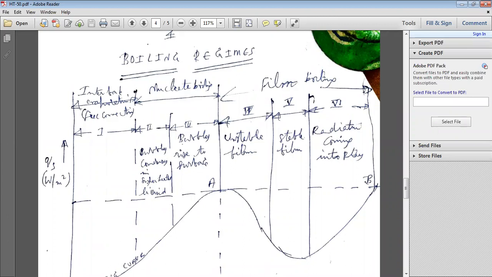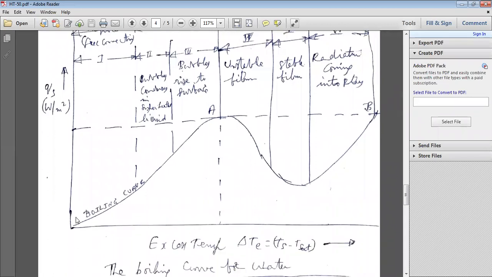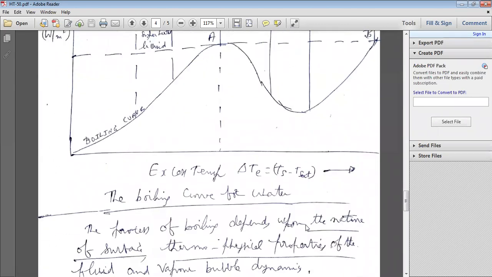In film boiling, the unstable film is there in the fourth stage, and in the fifth stage, stable film is there. In the sixth, radiation comes into play. That's why as we increase the temperature, the heat flux reaches a maximum value, then decreases and reaches a minimum, and with further increase of temperature, the heat flux increases further. This curve is known as the boiling curve.